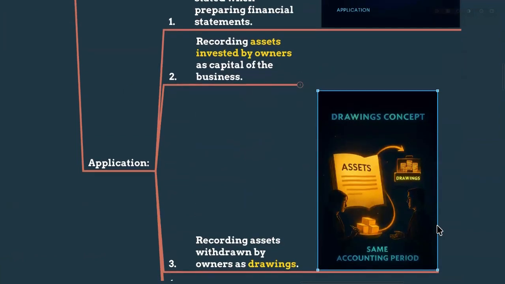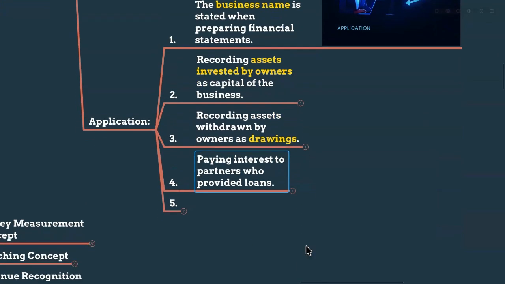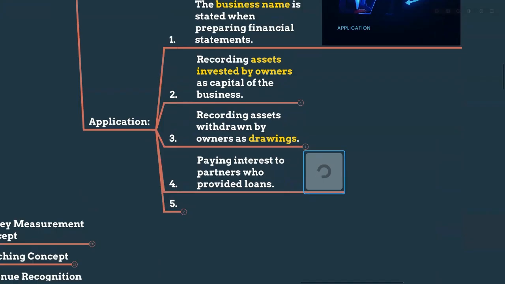separate from the owners. If the owners are investing the money, we are increasing the equity or the capital. Same like that, when they are taking the money as drawings for their personal usage or the goods for their personal usage, we will reduce the amount the business owes to them, that is equity, right? So we are recording the assets withdrawn by owners as drawings because we are following the entity concept. Business are separate from the owners.